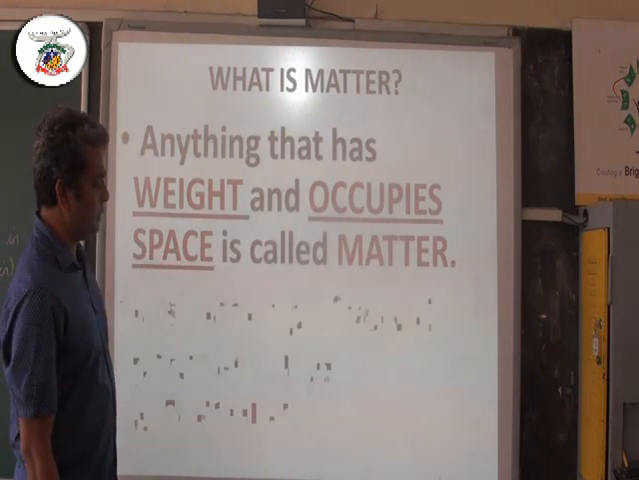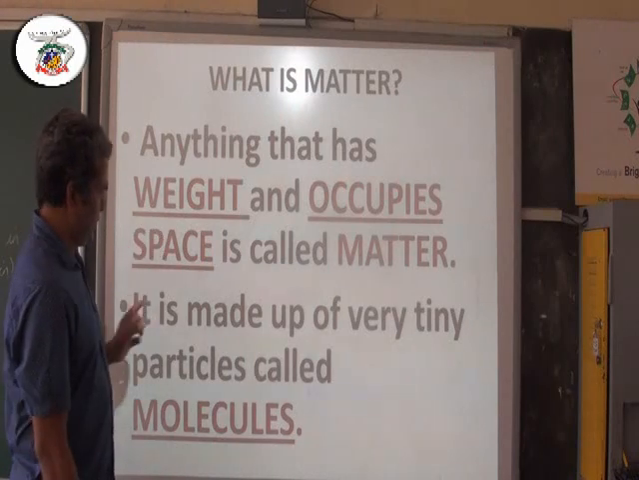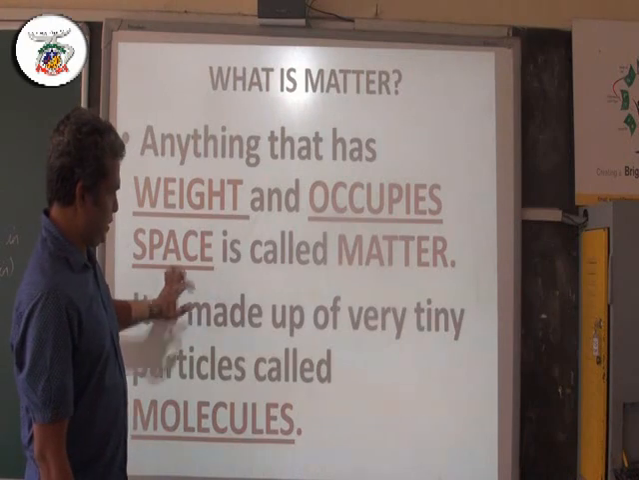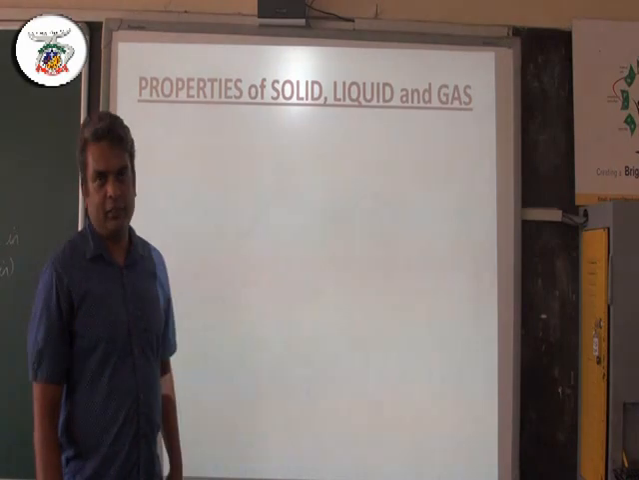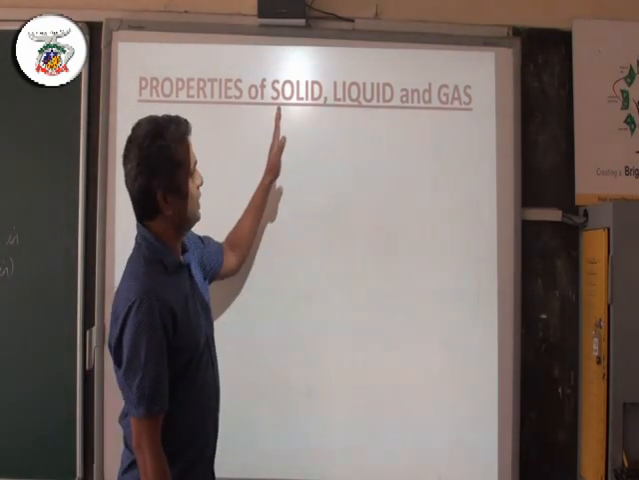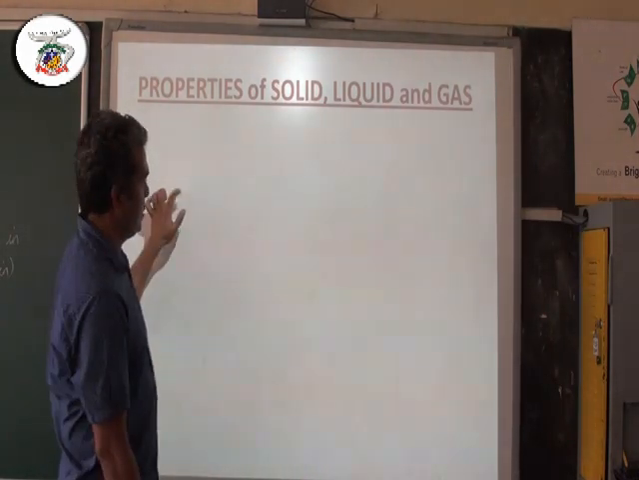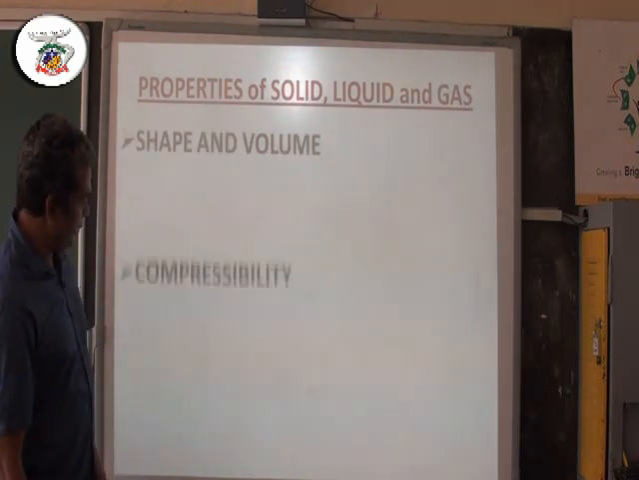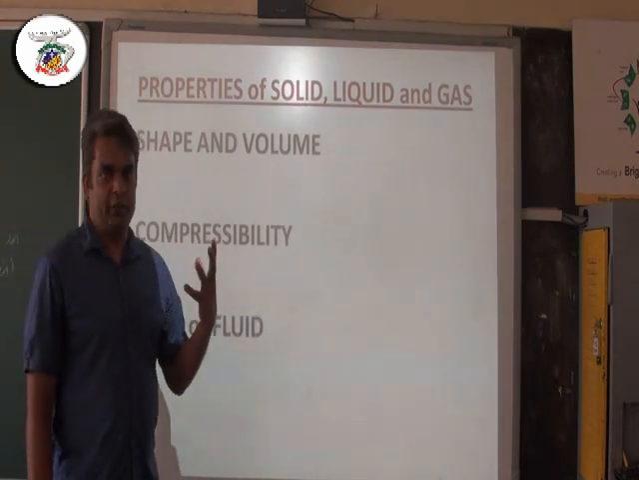And what is matter made up of? It is made up of molecules, very tiny particles called molecules. So let us understand the properties of solid, liquid and gas. Property means the characteristics or the features. How we can say that something is a particular solid, liquid or gas in terms of shape and volume, compressibility, and whether it is rigid or fluid.